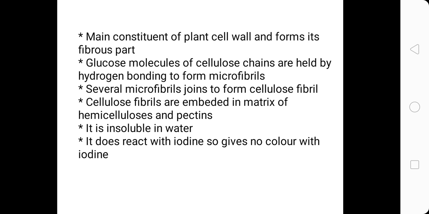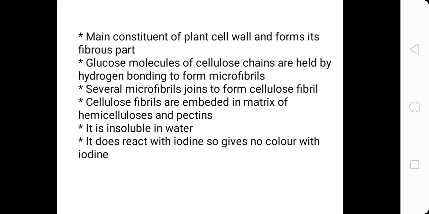Glucose molecules of cellulose chains are held together to form microfibrils. We have discussed the structure that it is formed of straight chains of beta glucose with 1,4 linkages. These chains are connected with one another through hydrogen bonding.